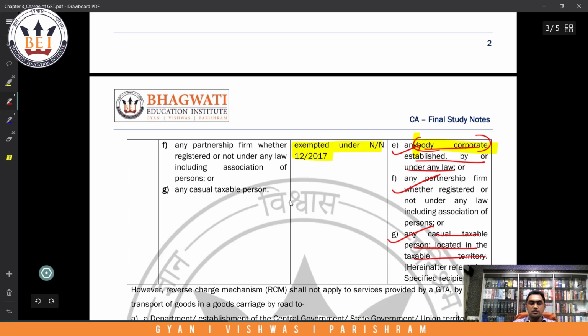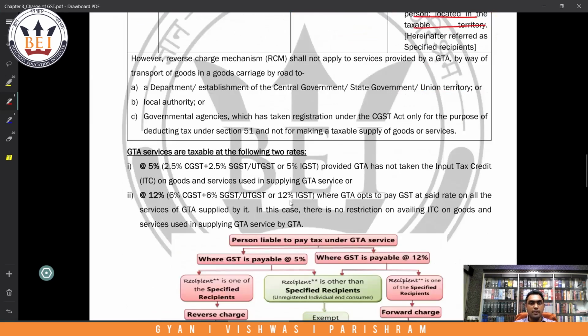taxable territory. Sir, how can a casual taxable person be unregistered, sir? Because we studied that if you go for an exhibition for temporary purpose to some other state, you have to take registration. Good question, valid question. But do you remember there was one exception to this? A casual taxable person selling handicraft goods is not required to take registration. Do you remember? So there can be an unregistered casual taxable person as well. Good. Okay, now we have understood. Now what is body corporate?